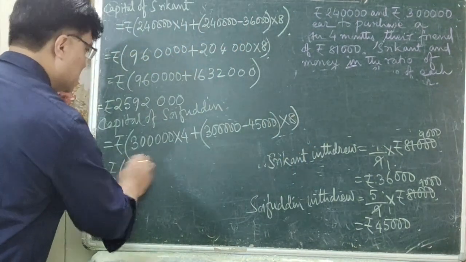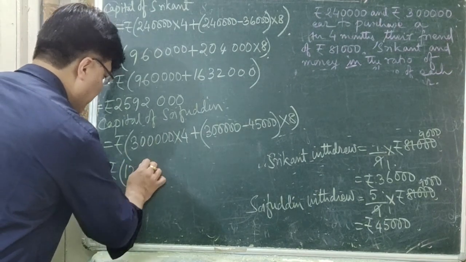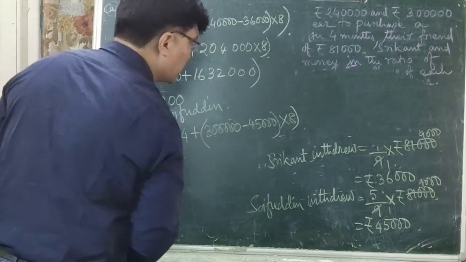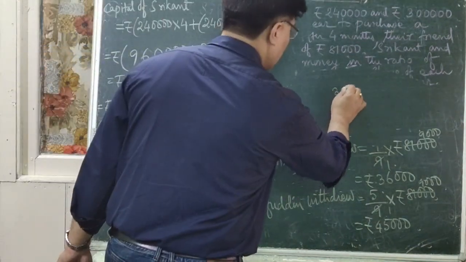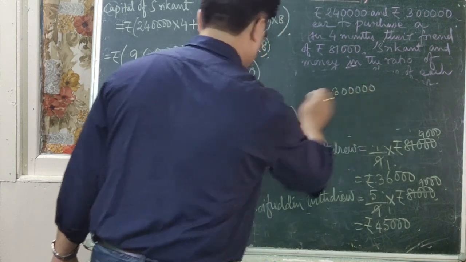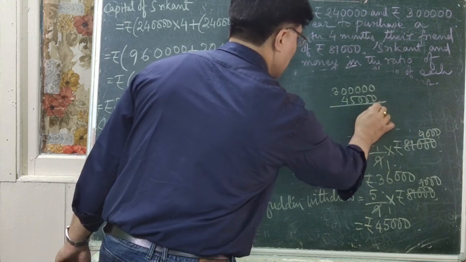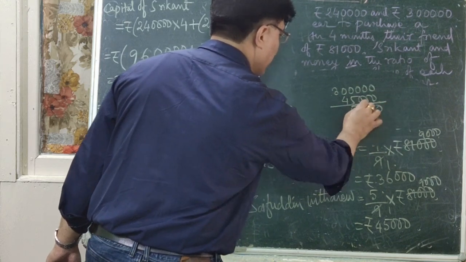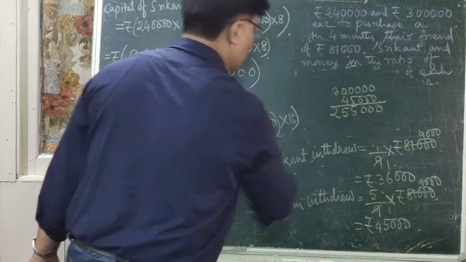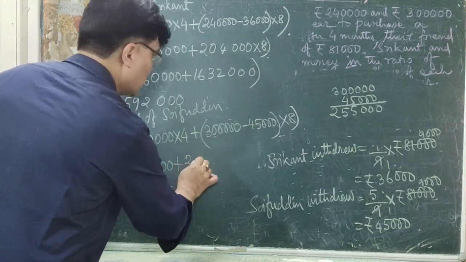Is equal to rupees 4 3s are 12 and how many zeros? 1 2 3 4 5 zeros, plus. Now let us subtract. 3 lakhs, 3 and how many zeros? 1 2 3 4 5, and 45,000. You have to subtract it. 0 0 0. 10 minus 5 is 5. 9 minus 4 is 5 and this is your 2. Right? So it is 2,55,000.